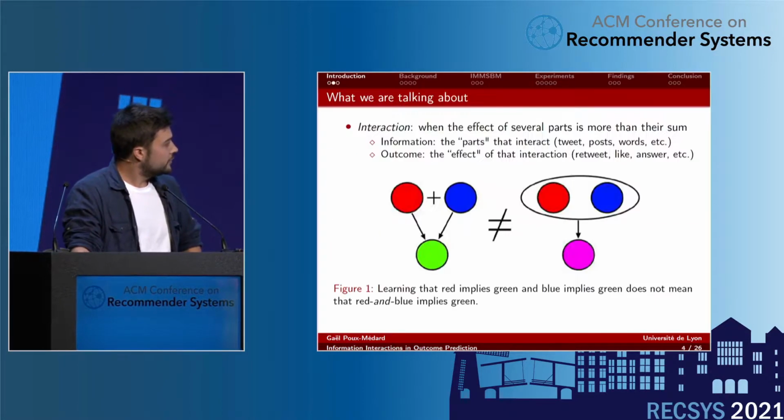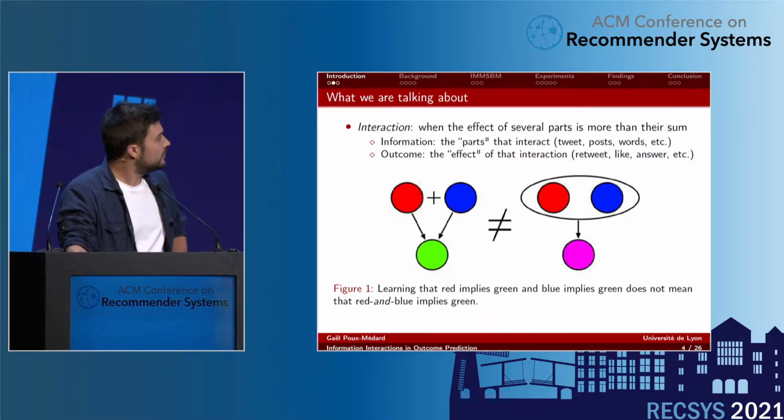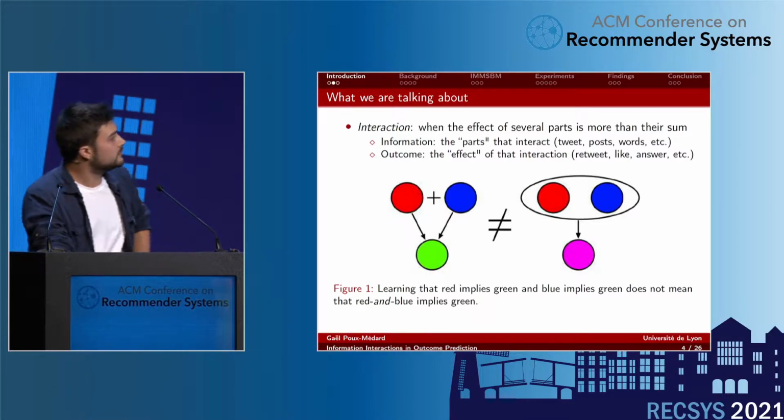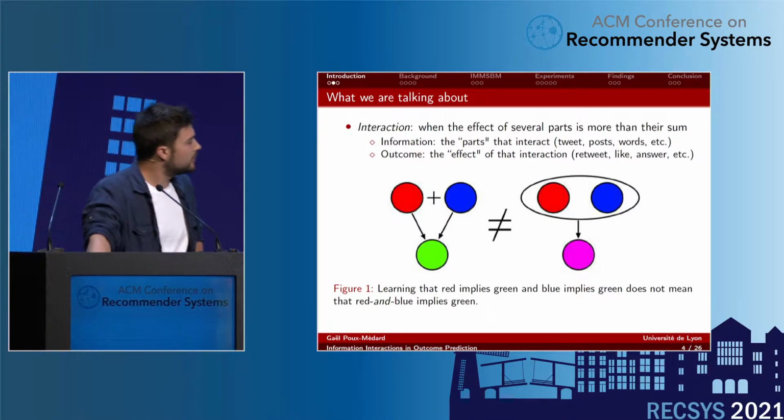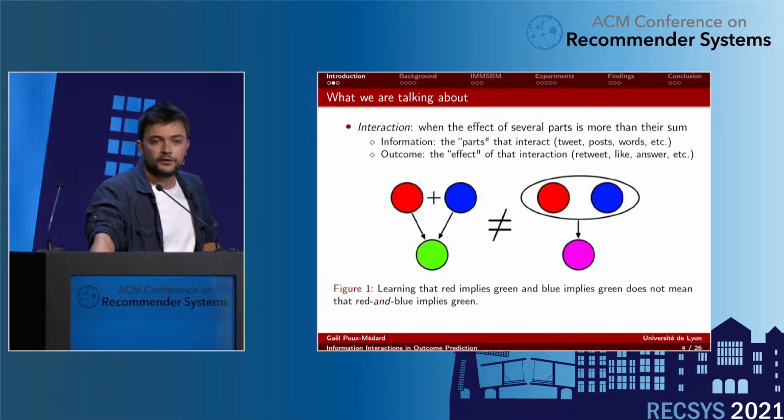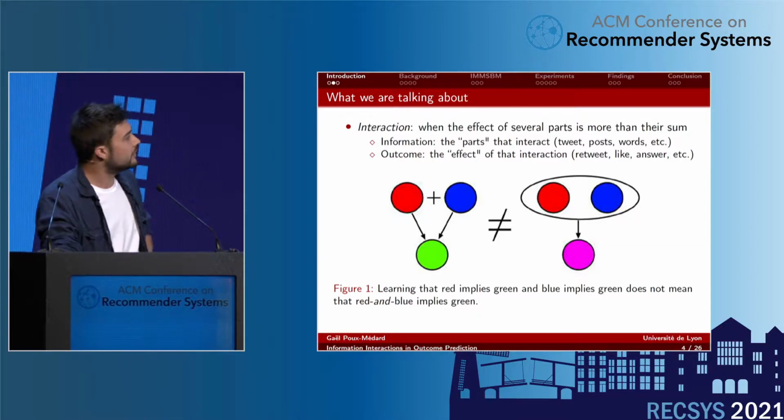So, first of all, let's understand the title. By interaction, we mean when the effect of several parts is more than their sum. That's what I try to illustrate here in the pictures. If for some reason red implies green and blue implies green, it doesn't mean that red plus blue implies green either. So we say there is an interaction.